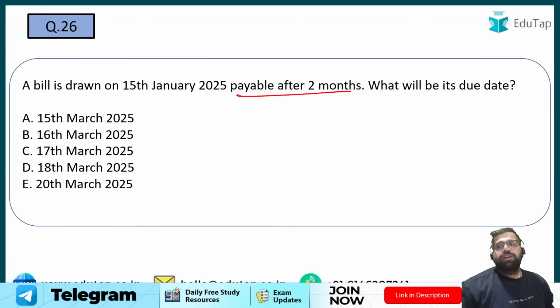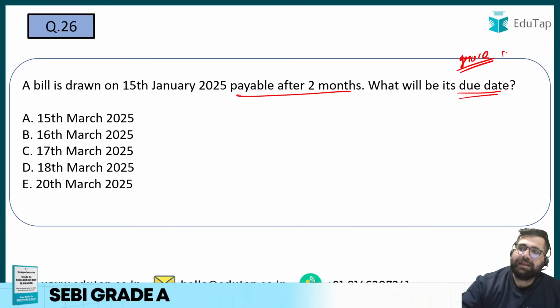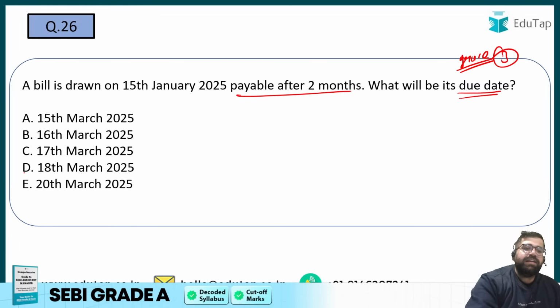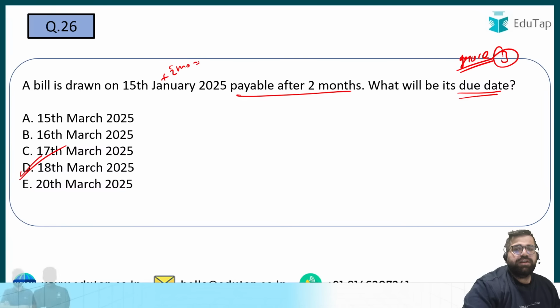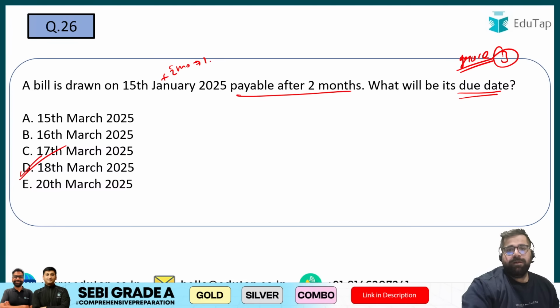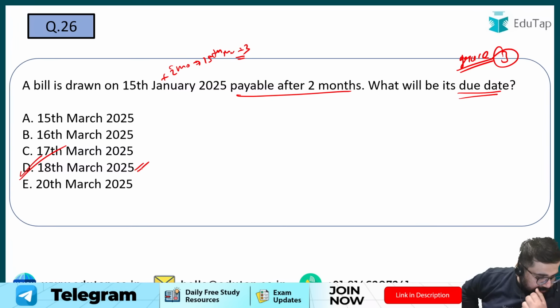But if you have to calculate the due date of a bill of exchange, then you have to add how many days of grace? Three. Yes. So the correct answer in that case will be 18th March. 15 January plus 2 months will give you 15th Feb and 15th March, plus 3 days of grace: 16, 17 and 18. So 18th March will be your correct answer, not 20th March.